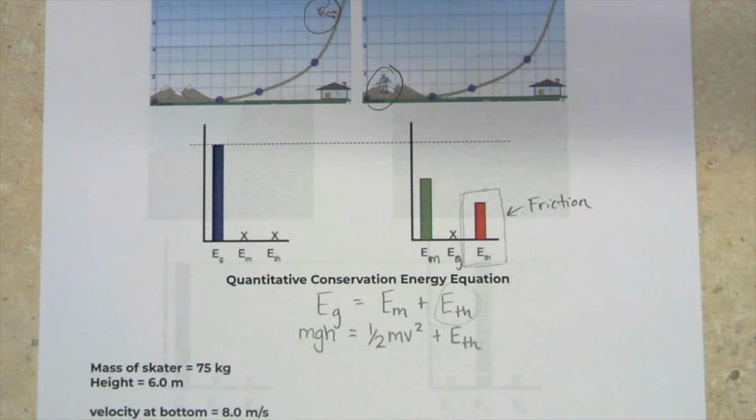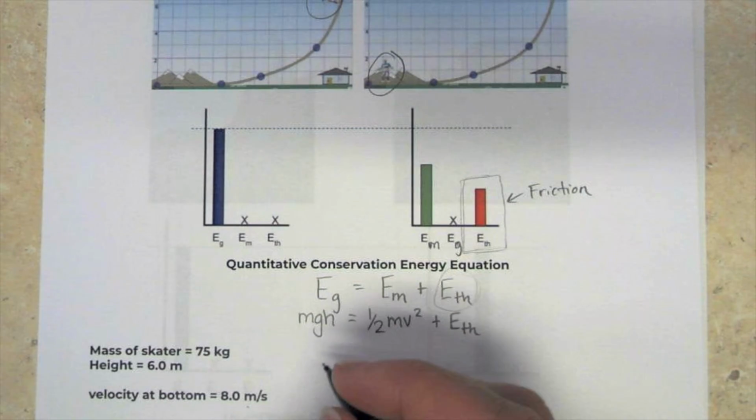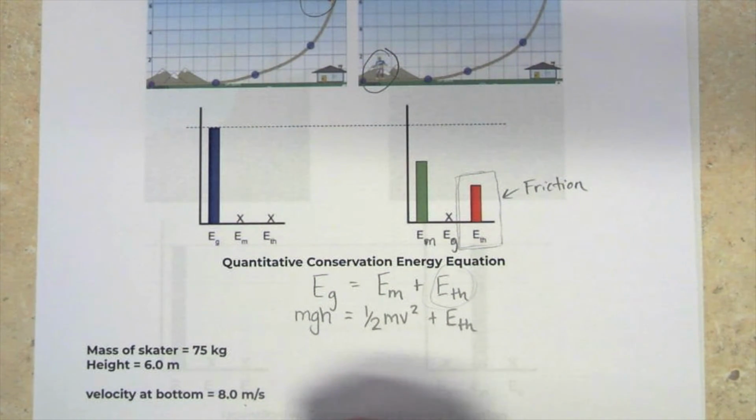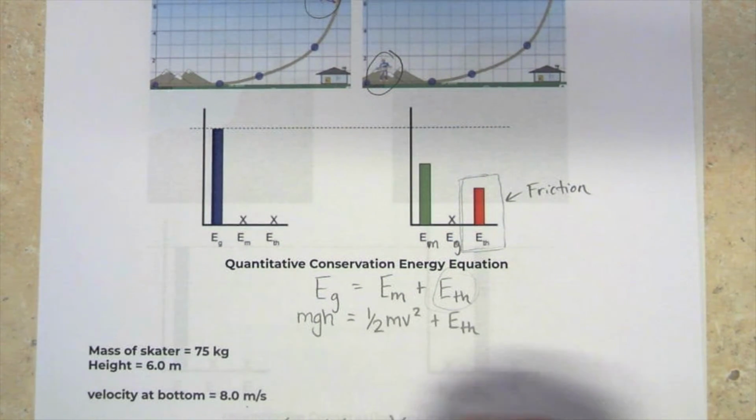Now let's see what would be the amount of thermal energy that was lost if the skater had a velocity of 8 meters per second at the bottom of the ramp. So let's plug in what we know. 75 kilograms times 10 meters per second squared times 6 meters.